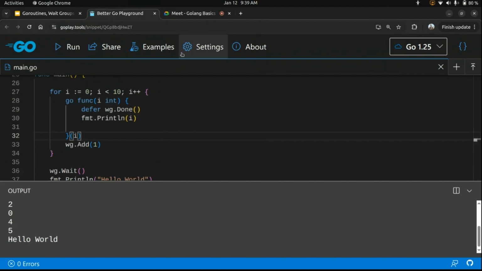Because if any error comes in between, but you have written wg dot done at the end, it will not get called. But if you have written it in defer, it doesn't matter if there is an error or not, it will still call wg dot done.